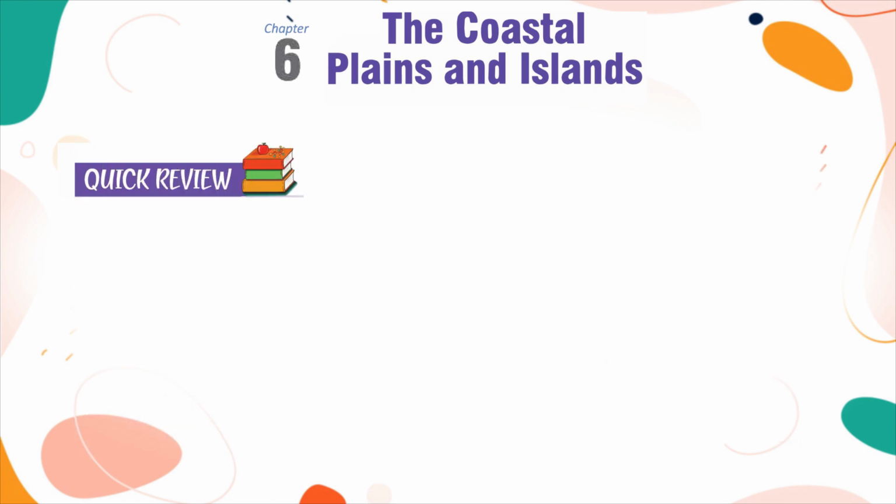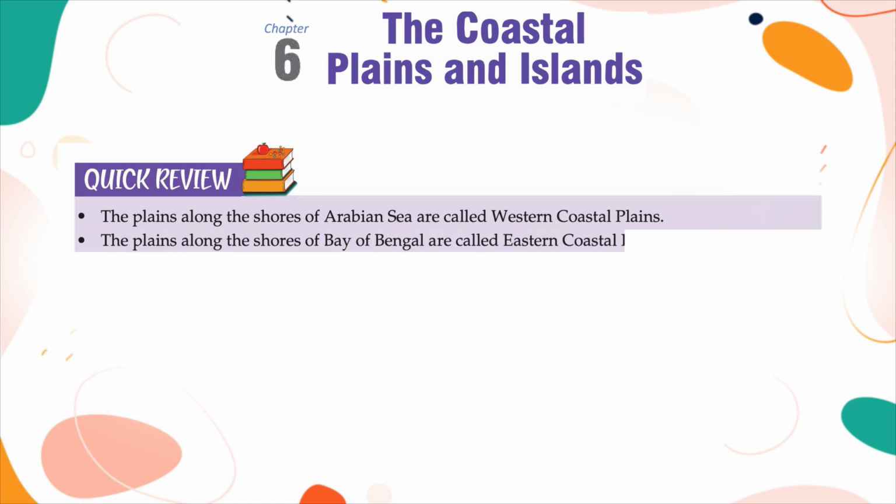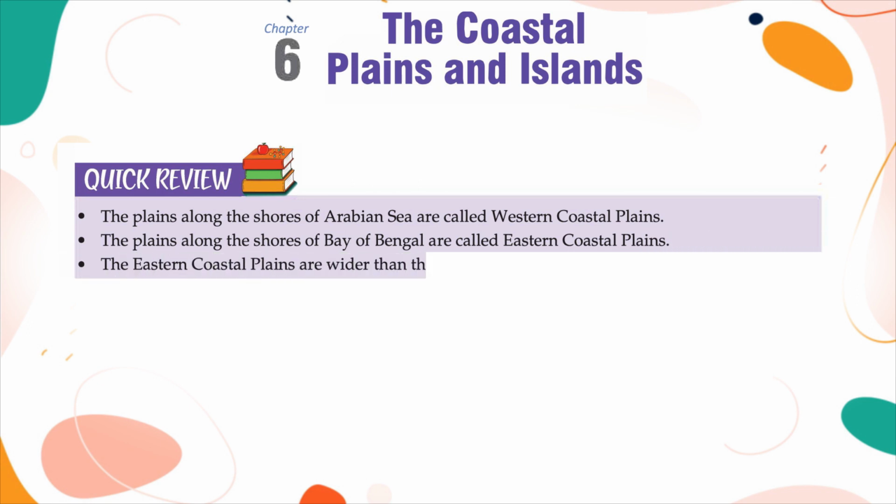Quick review. The plains along the shores of the Arabian Sea are called Western Coastal Plains. The plains along the shores of the Bay of Bengal are called Eastern Coastal Plains. The Eastern Coastal Plains are wider than the Western Coastal Plains.